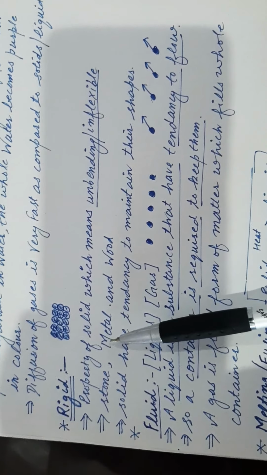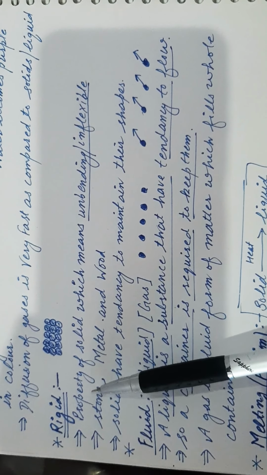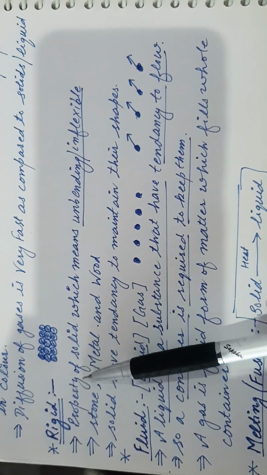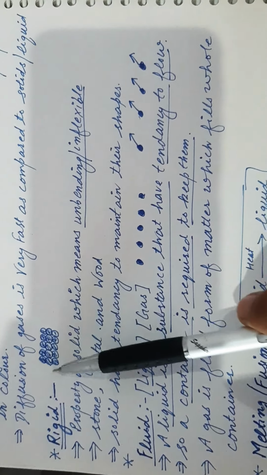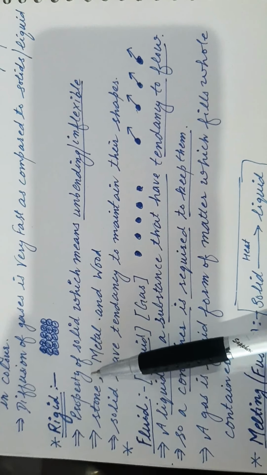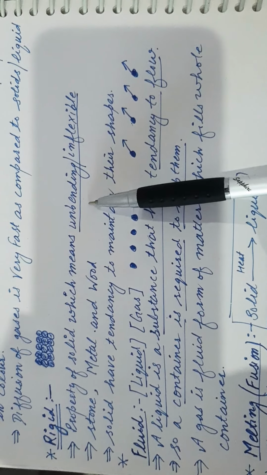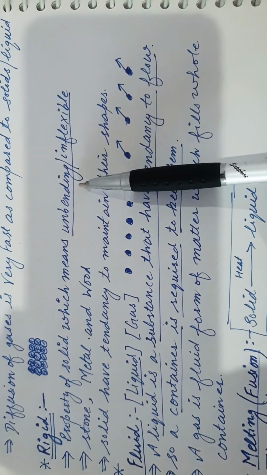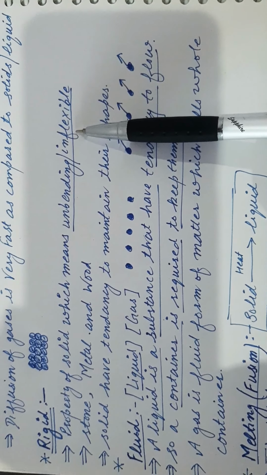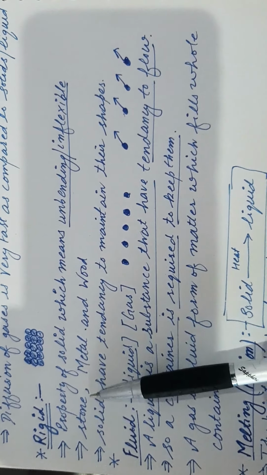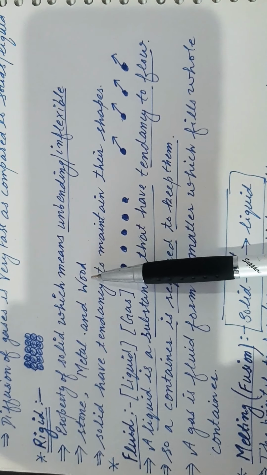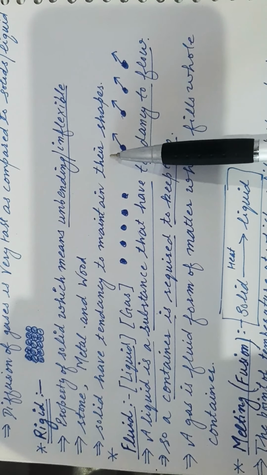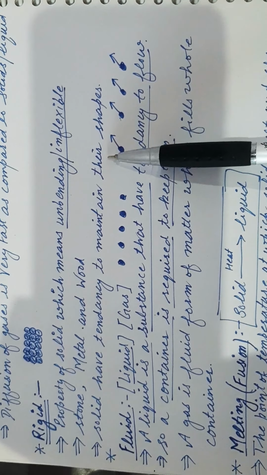Next important characteristic property of solid is rigidity, and the tendency of having a rigid structure is known as rigidity. It is a characteristic property of solid. It may be defined as the property of solid which means unbending or inflexible. Unbending means that it cannot be easily bent and does not have the property of being flexible, like stone, metal and wood, all are rigid substances. Solids have the tendency to maintain their shapes because the particles are closely arranged.